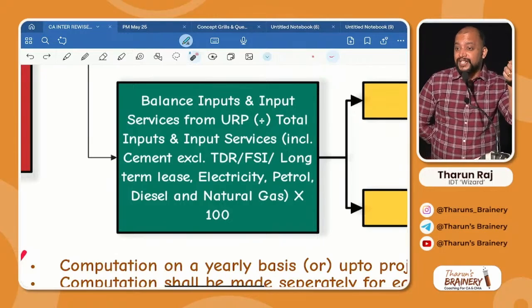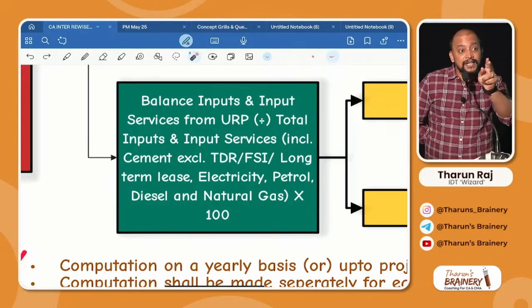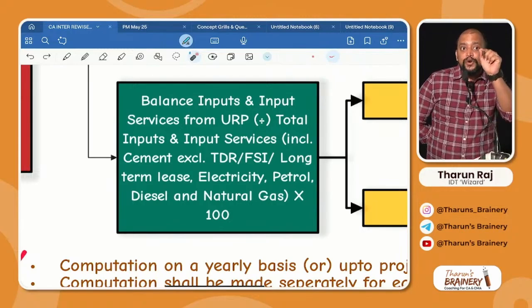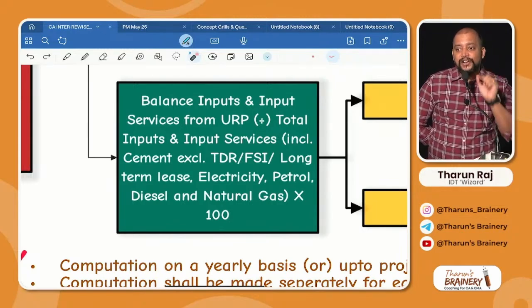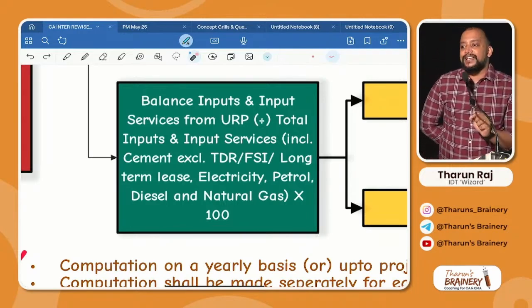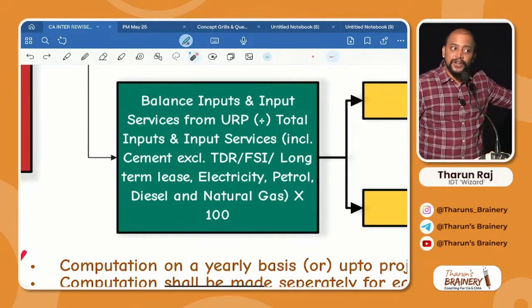Anyhow I am paying GST under RCM, correct or not? Turn the page and see whether TDR, FSI, long term lease is there. GST under RCM. T for TDR, FSI, long term lease. Anyhow I am paying under 9.3, then again no need to pay under 9.4. That's why it is excluded. Are you getting this?